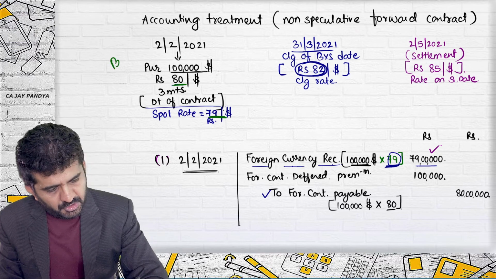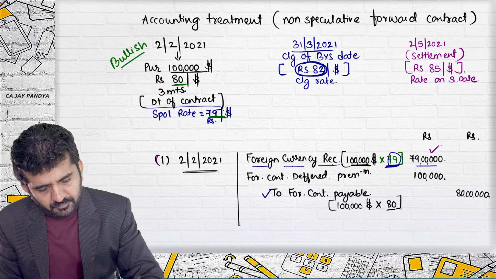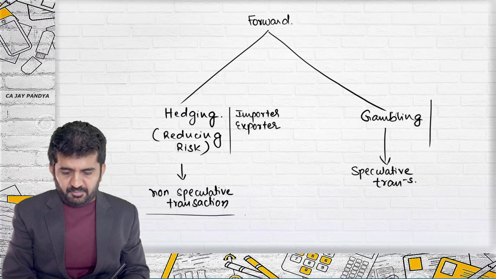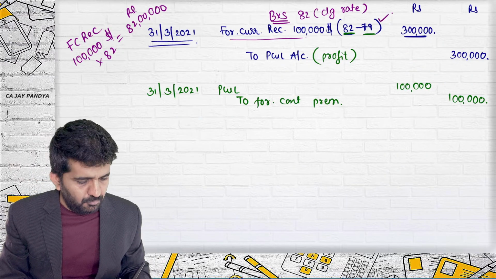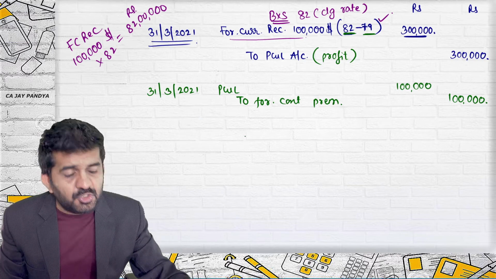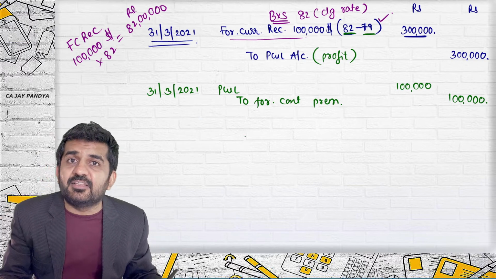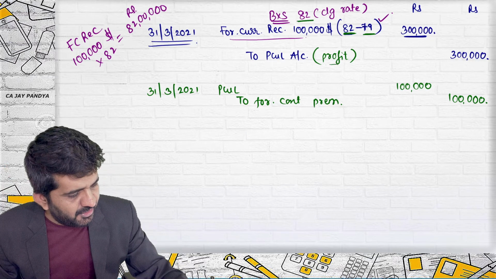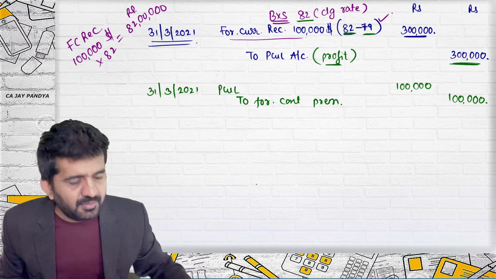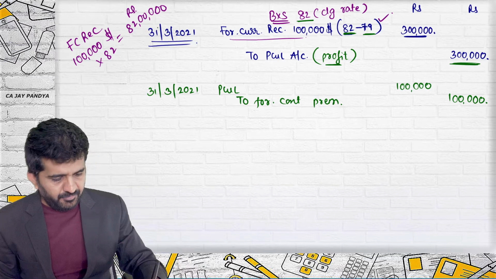You were bullish, because you have purchased. We have understood. If it is purchased, you are bullish. Is the market bullish or bearish? On closing date, the rate was higher or lower? Higher. If the rate was higher, you will always be getting profit. All right.